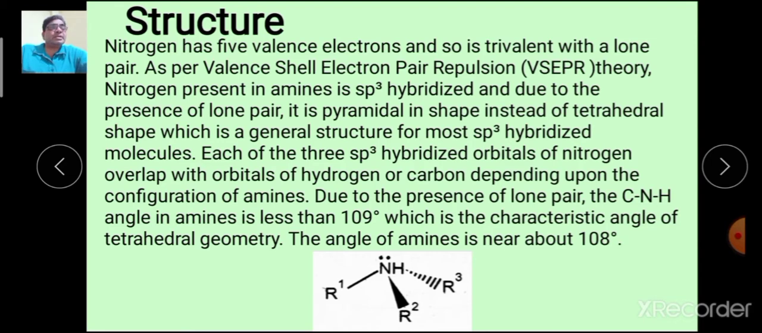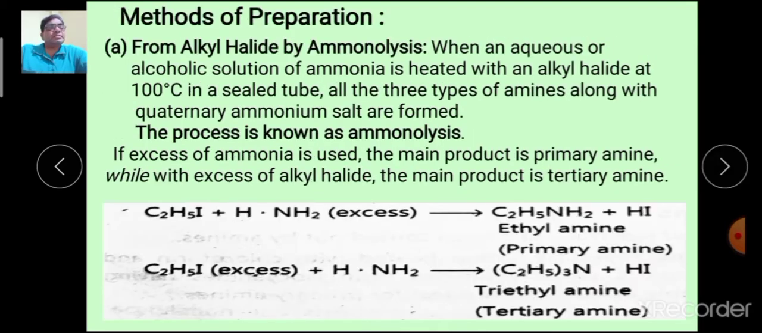This is the structure shown. This is the angle. Okay. Now we are proceeding further for methods of preparation.